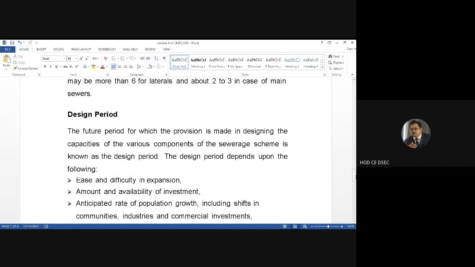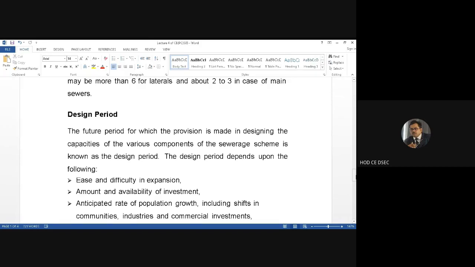Some design period is considered in the design of hydraulic structures, hydraulic sewer pipes, because this is designed for 20-30 years, for a certain design period. I am mentioning the following factors on which this design period depends.